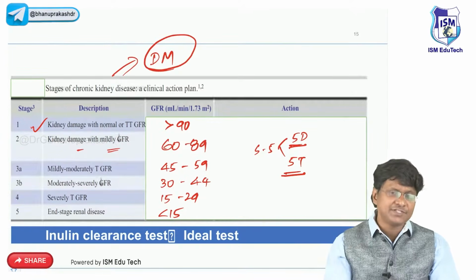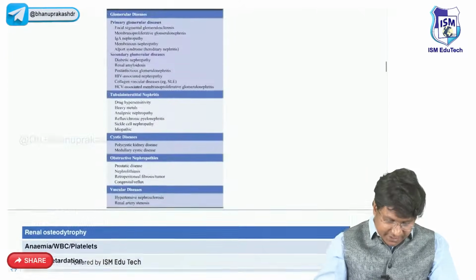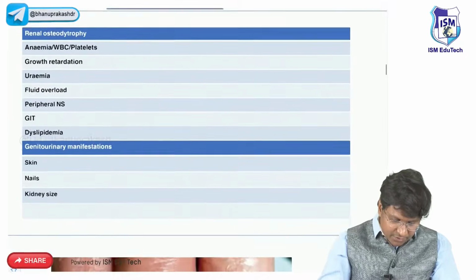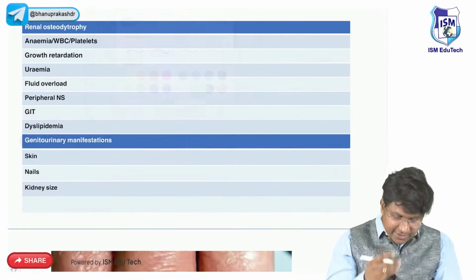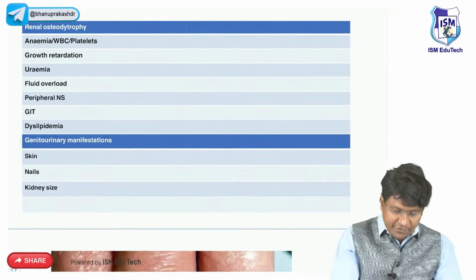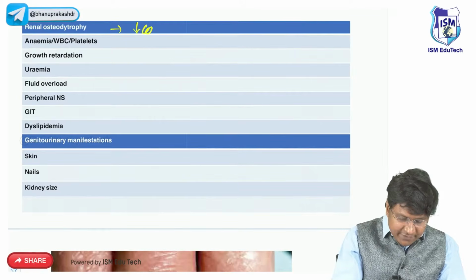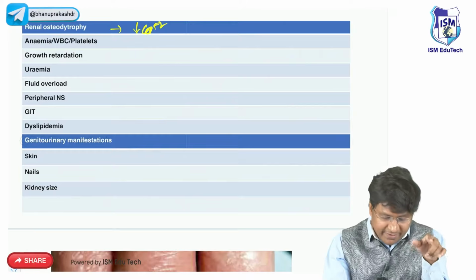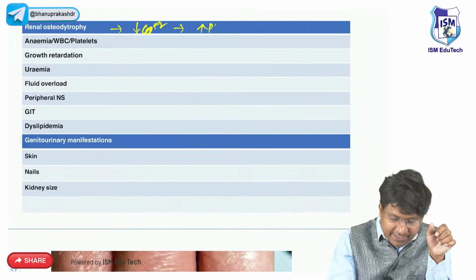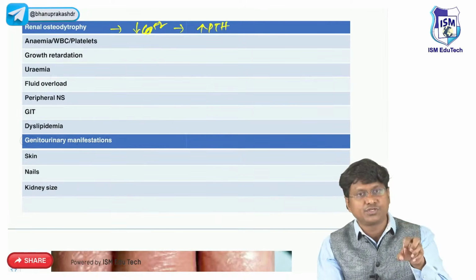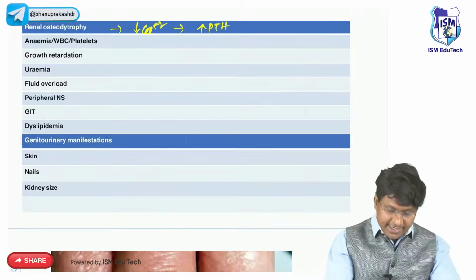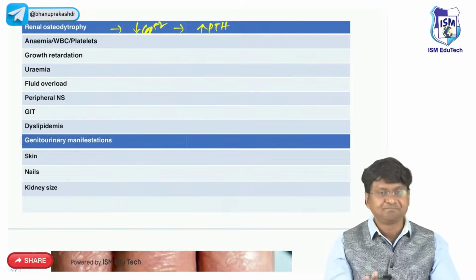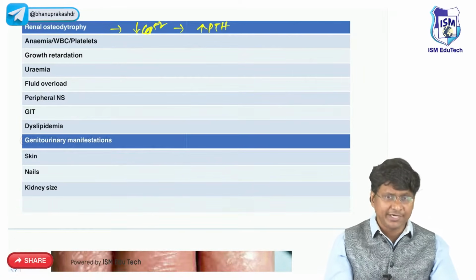Now, what are the manifestations? The manifestations in patients with the chronic renal failure will be, number 1, there will be renal osteodystrophy. What is renal osteodystrophy? See, these patients with chronic renal failure, they will have severe hypocalcemia because vitamin D will not be there. So whenever there is severe hypocalcemia, there will be increase in parathormone secretion causing bone resorption, causing renal osteodystrophy, right? The other important points are anemia, because erythropoietin is not there.